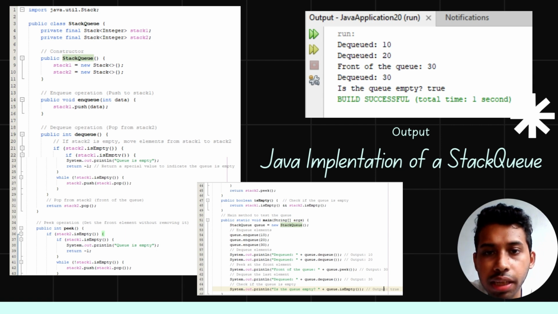Then the peek method checks the front element of the queue without removing it. If stack2 is empty, we first transfer elements from stack1 to stack2. Then we return the top element of stack2. This ensures we always get the front element of the queue.